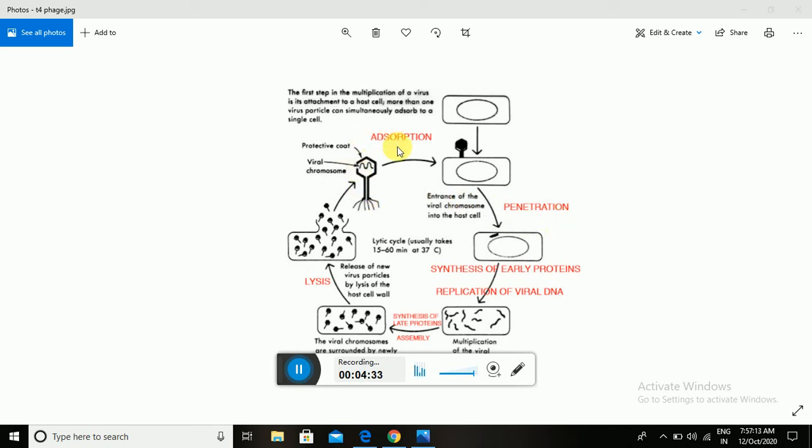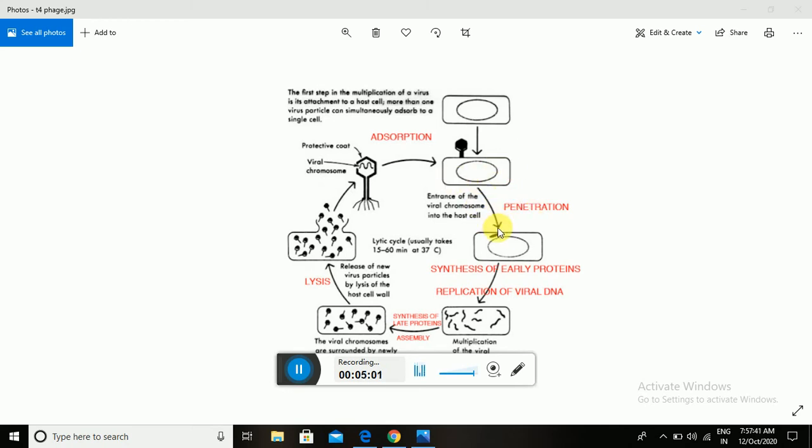The complete virion cannot enter the host cell. Only the genetic material is inserted inside the bacterial cell. In animal and plant viruses, the whole virion particle enters the host cell, but bacterial viruses cannot enter inside the host cell.